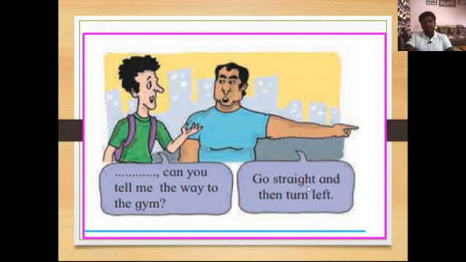And another says, go straight and then turn left. So which expression will you have to use here to complete this conversation? Can you tell me? Yes, the expression is excuse me, can you tell me the way to the gym? Then the response of the second man is go straight and then turn left.